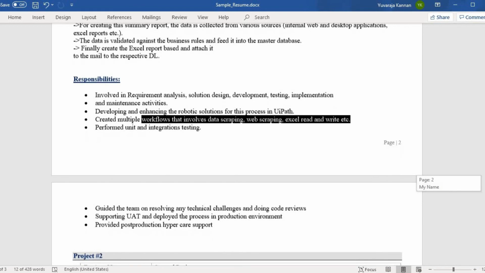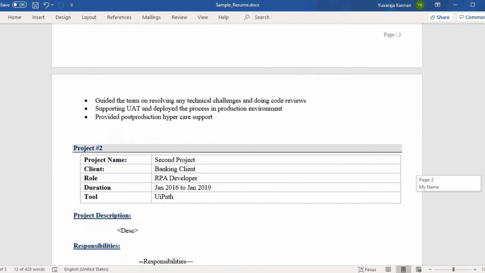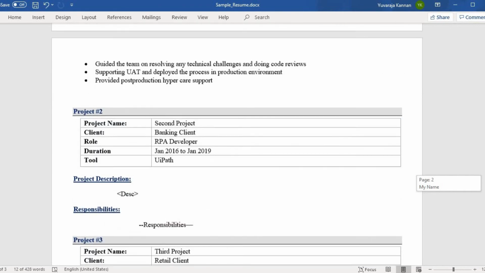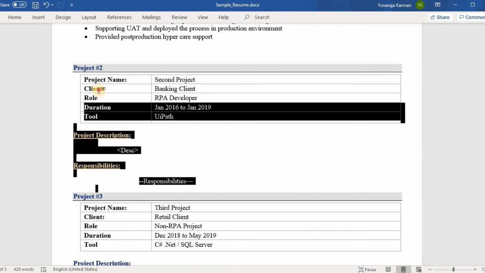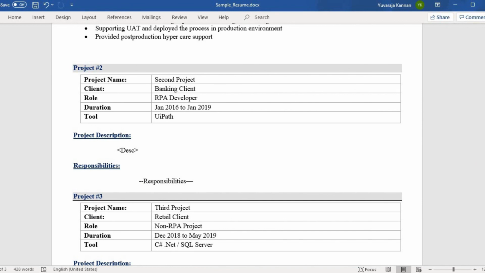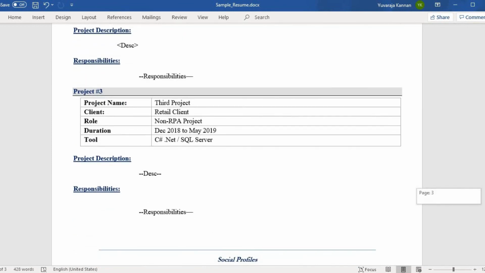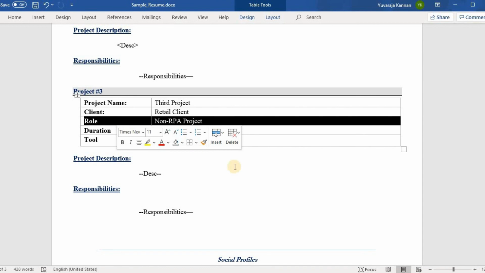So this is all about the project template. You can follow the same template. If you see, I have just created an empty project here, so it has the same details. And so project 2, and if you come to project 3, so once you have listed all your RPA projects, you can list your non-RPA projects as well. And at the final section, we have social profiles.